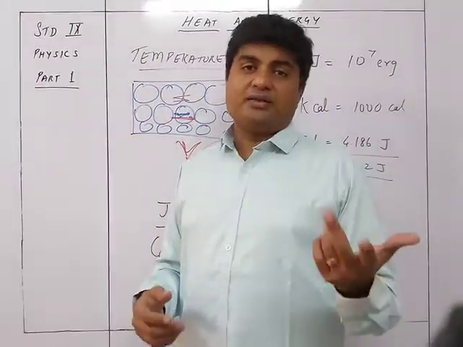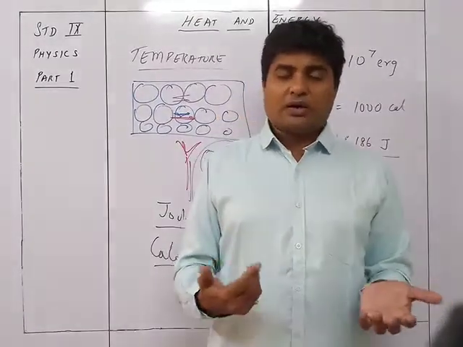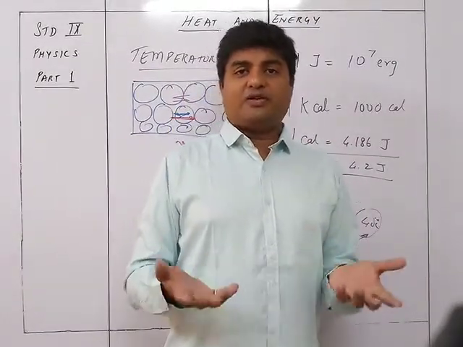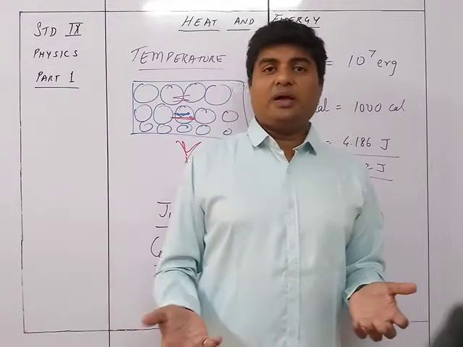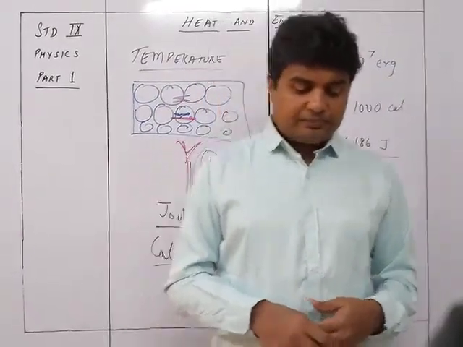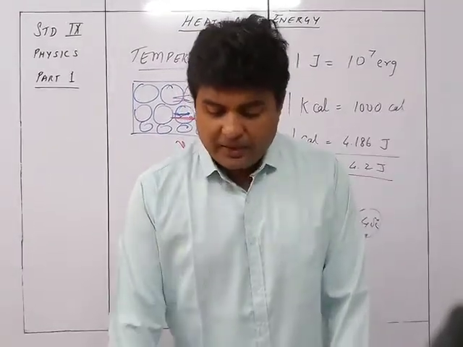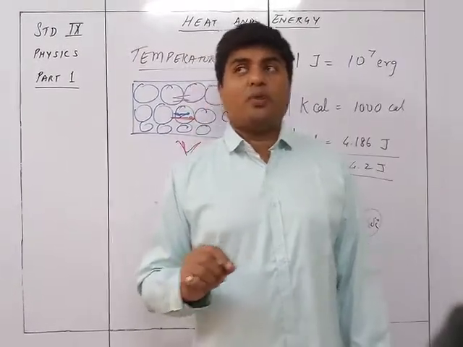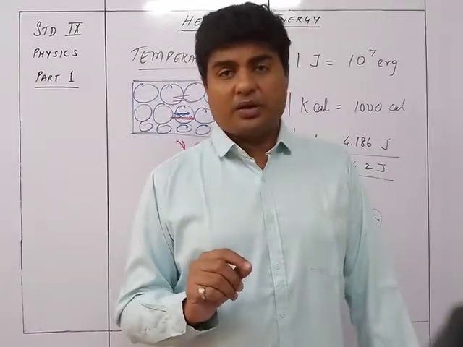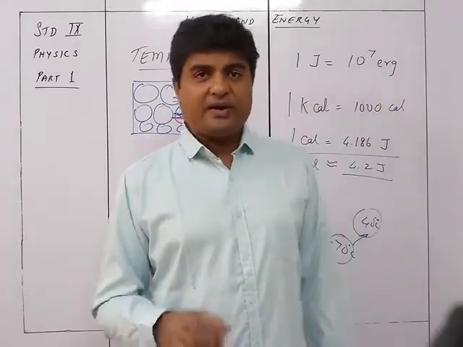So it will depend upon whether it is a good conductor or bad conductor. In iron the amount of heat will be less as compared to water. If both are at the same temperature and the mass is also the same, but one is water and the other is steel, the steel will have less heat, whereas water will have more heat. So this is how you identify heat and temperature. Temperature can only give the direction of heat transfer, but it cannot determine how much heat is present in that particular body. The temperature does not identify the amount of heat present in it, it just gives the direction of the flow of heat.